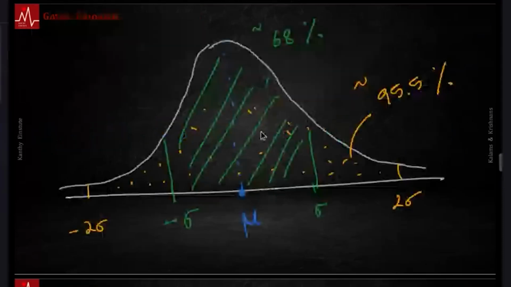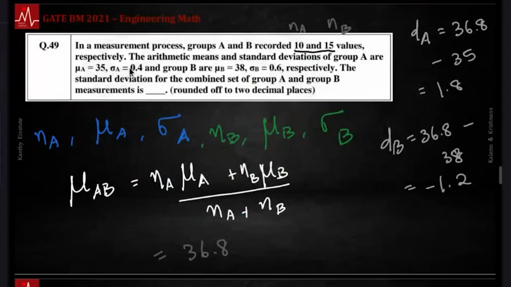I just said this, right? Even 3 standard deviations covers 99.7 percent. This is 35 plus 3 sigma, which would be 35 plus 1.2, that is 36.2. The mean is farther away than that, so highly discrepant. So the standard deviation for the combined set, which is a measure of uncertainty, should be very high compared to the uncertainties of the individual groups. That happens to be 0.56. So the groups are very different. When you combine them, the uncertainty is too high. This standard deviation is 0.4, this one is 0.6, but you're getting a very high number here.